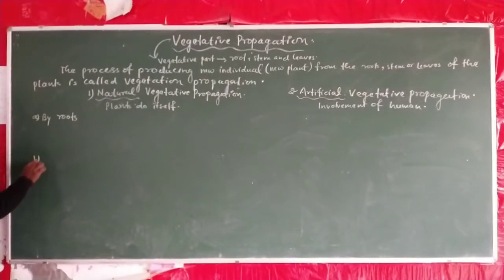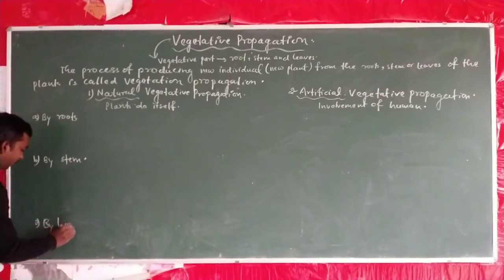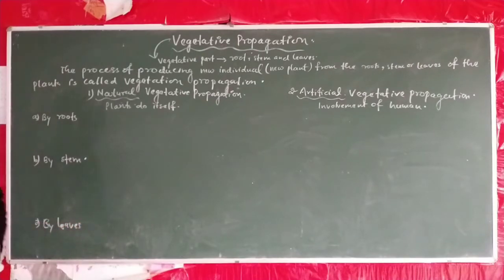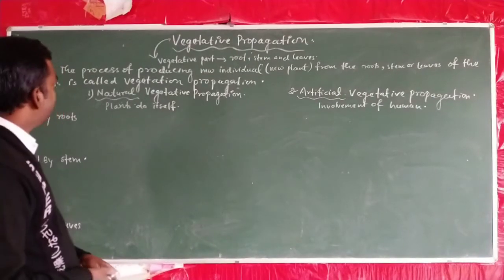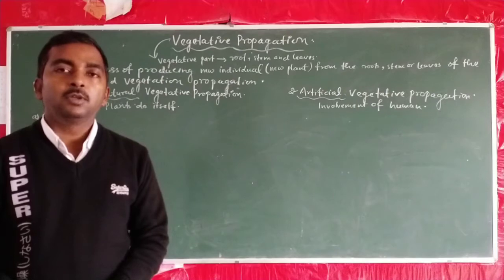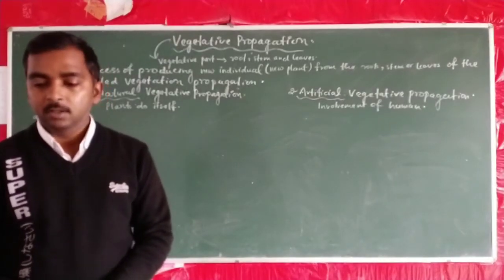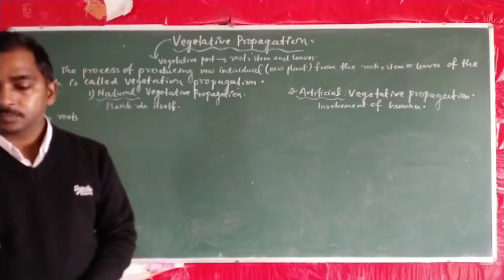The second by stem, and third we discuss about the propagation by leaves. So about the roots, it means the plants that can grow naturally with the help of roots to propagate new plants, we will study here.